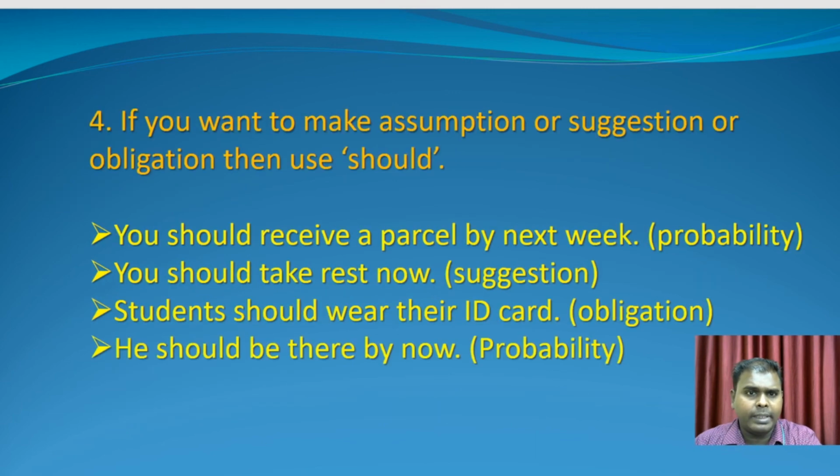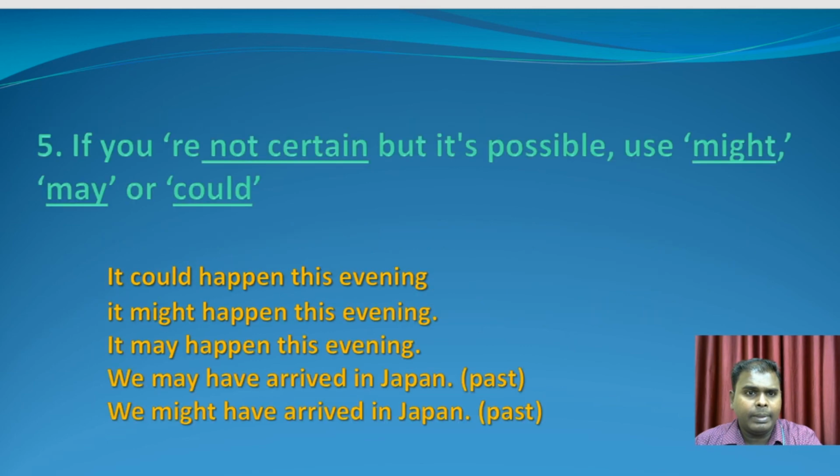Could, may, and might, these modal verbs, are used for possibility. In some situations, should is also used for probability. I hope I have made you clear about certainty, possibility, and probability in using modal verbs in English.